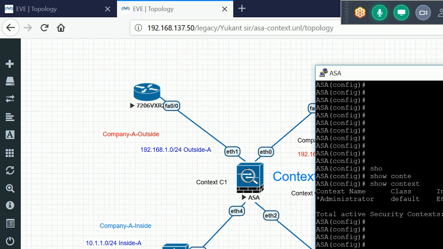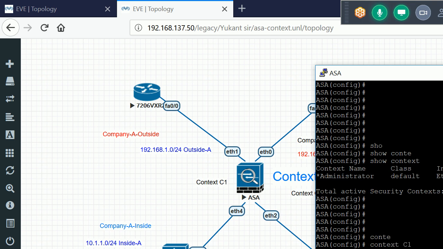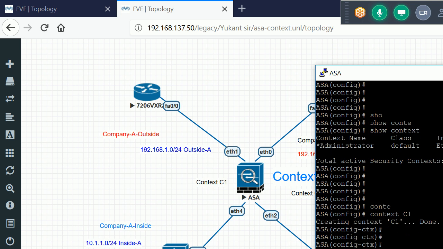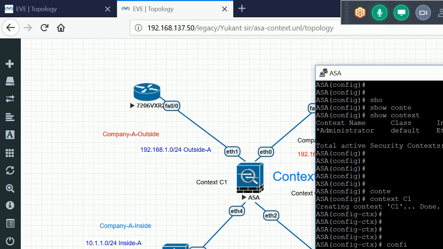So now let me create a few more contexts, which are context C1 and context C2. Okay, so I'll use this context C1. After that I use this config URL. I'll give this name C1.cfg.